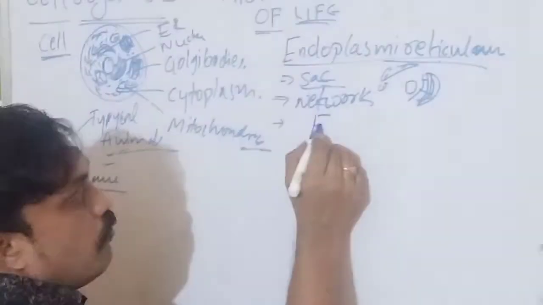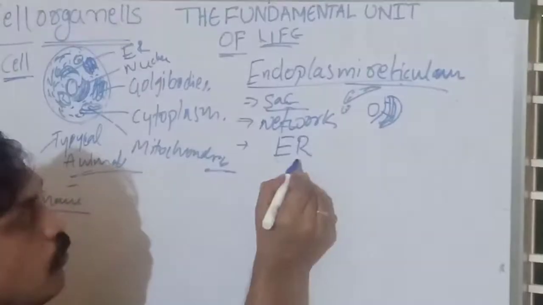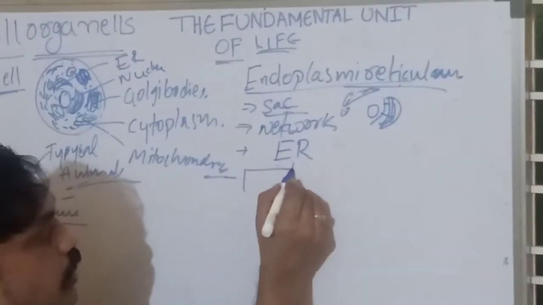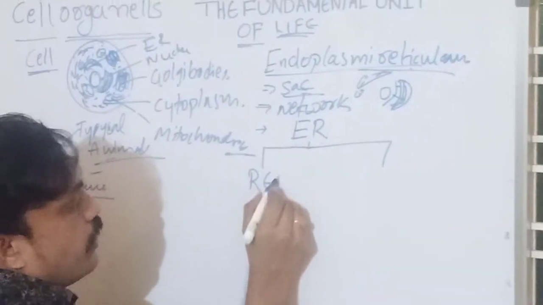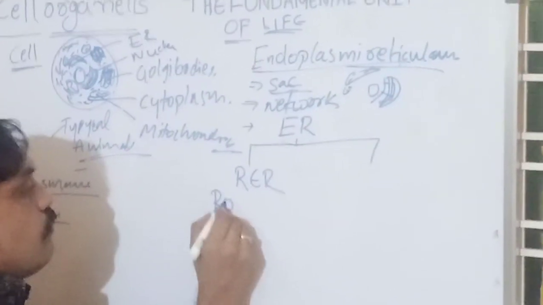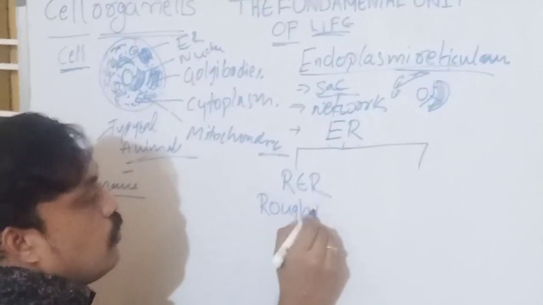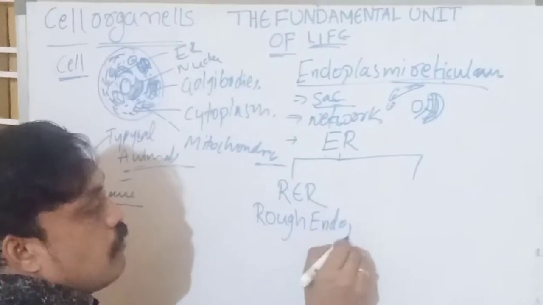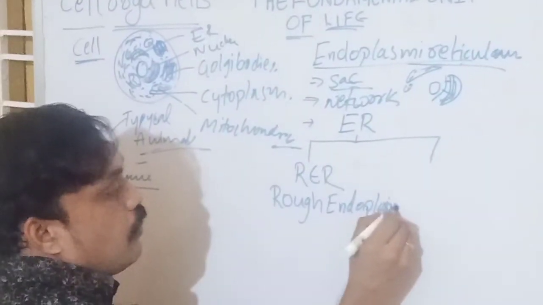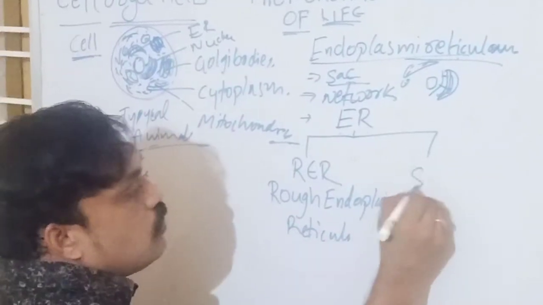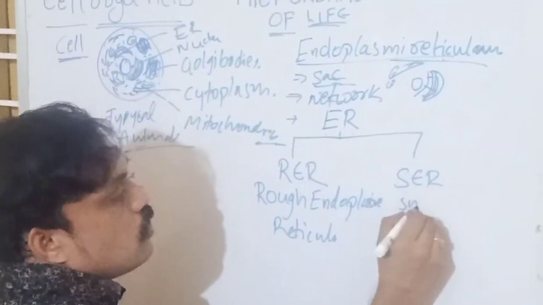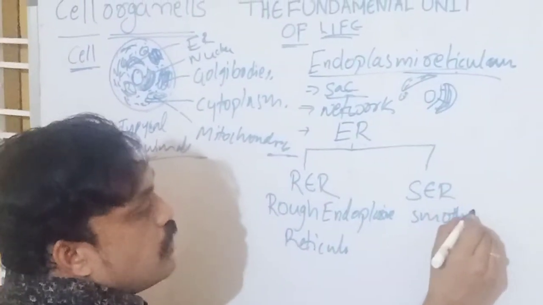Endoplasmic reticulum, the short form we write is ER. Endoplasmic reticulum is of two types. One is rough endoplasmic reticulum, and the second one is smooth endoplasmic reticulum.